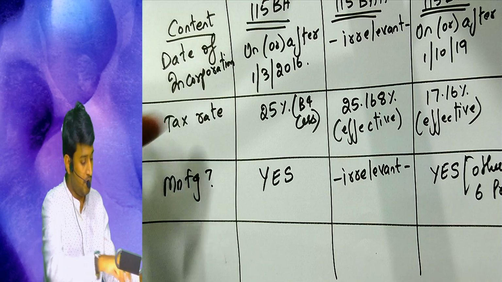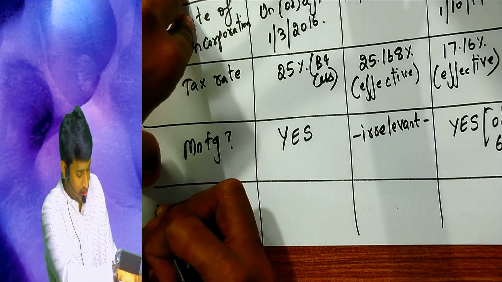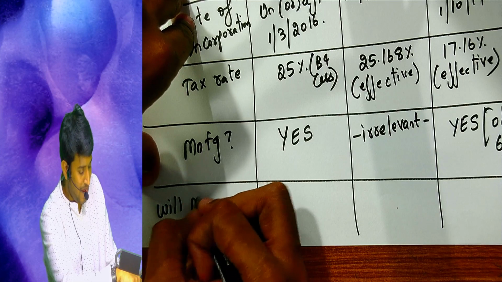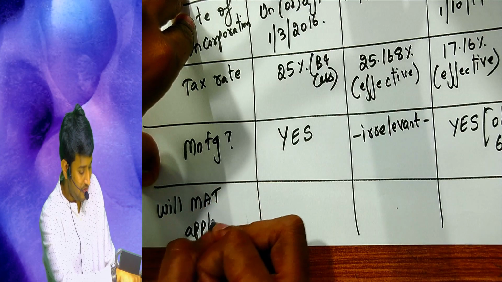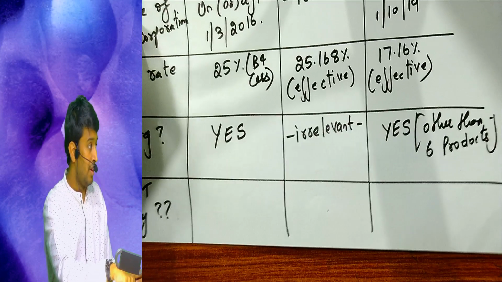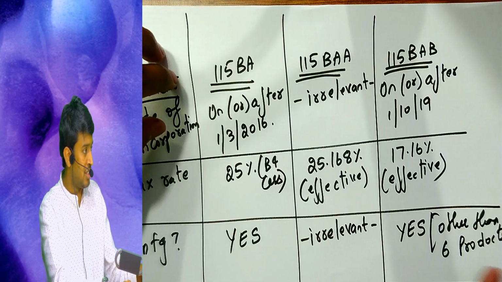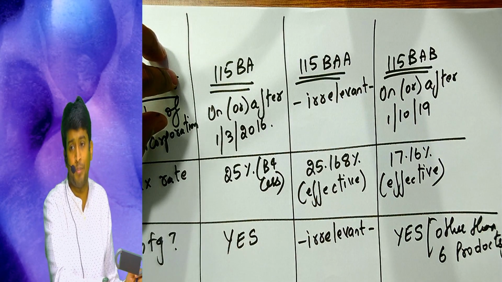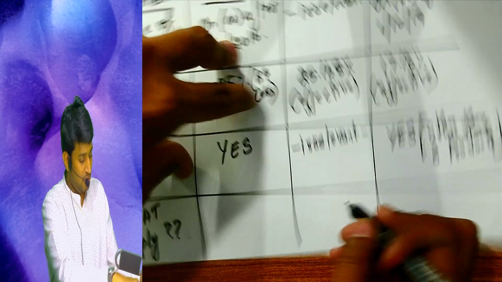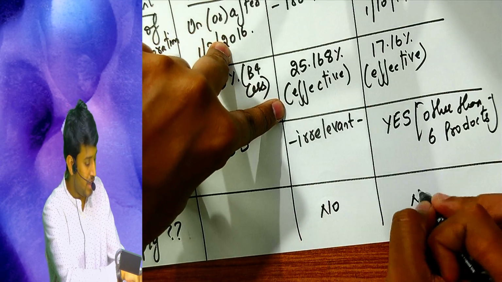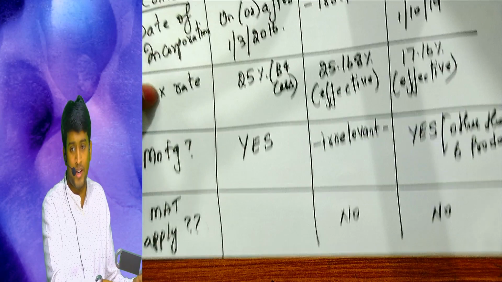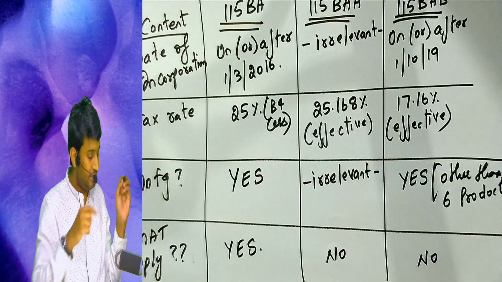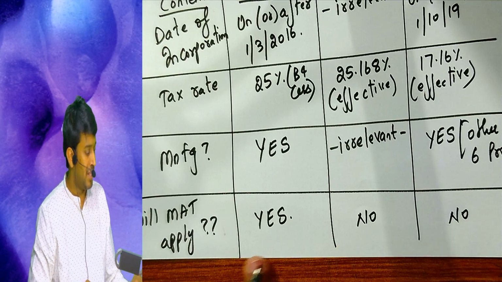Okay, next one. Will MAT apply in the 2 new sections, that is BAA and BAB? You can see the features. In features, one point will be that the company need not pay MAT. So here you write no and here you write no. But we did not write the same point under 115BA. So you write yes, MAT will apply. In the other 2 it is no.